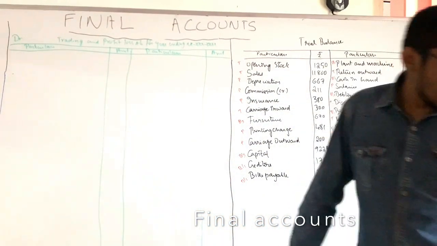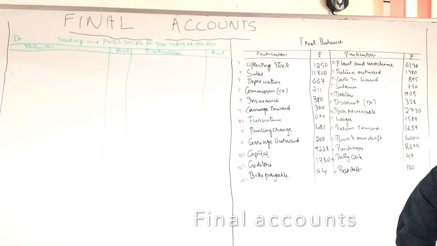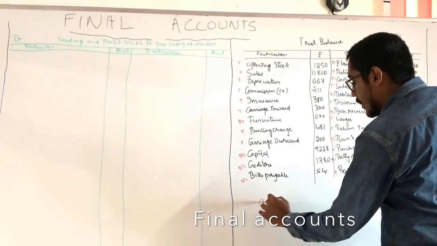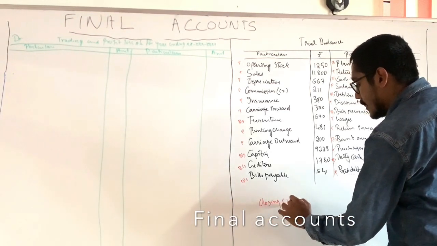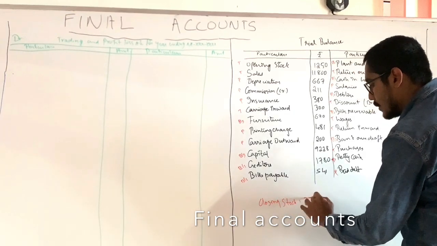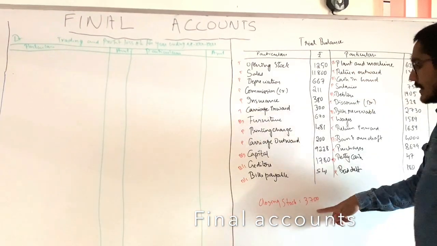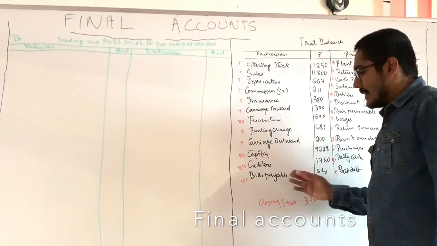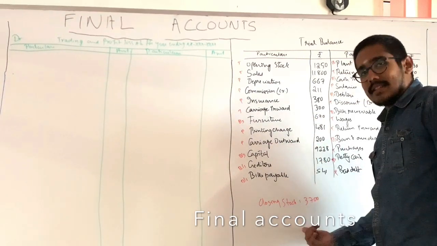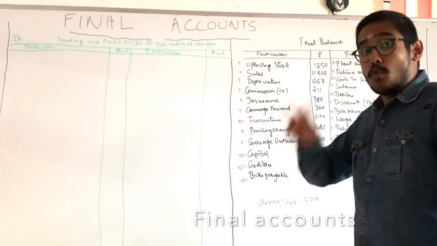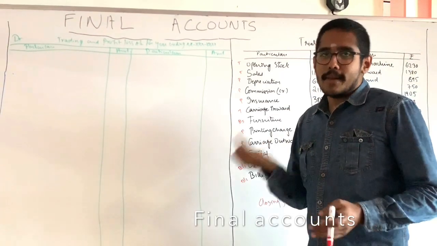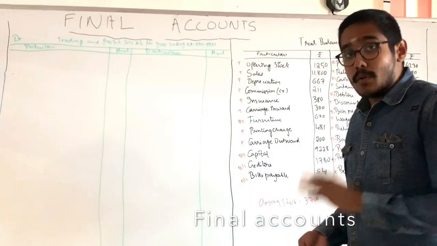And last one, they are mentioning that we are having a closing stock of 3700. Closing stock 3700. Whatever comes under the trial balance as an adjustment comes in two places, either trading account and balance sheet or profit and loss account and balance sheet.